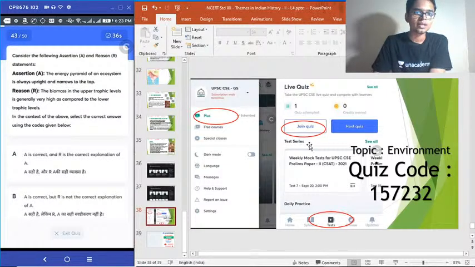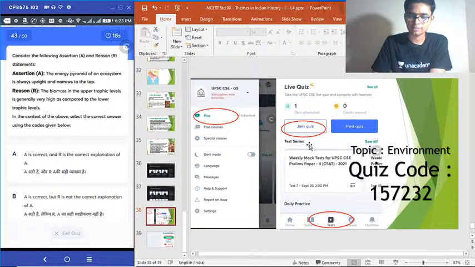Forty-third question. Consider the following assertion and reasoning statements. Assertion: the energy pyramid of an ecosystem is always upright and narrows to the top. Reason: the biomass in the upper trophic levels is generally very high as compared to lower trophic levels.